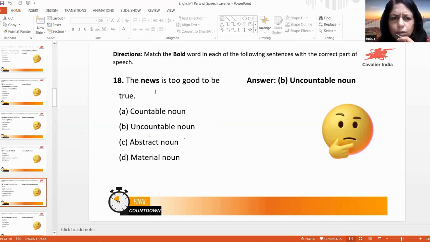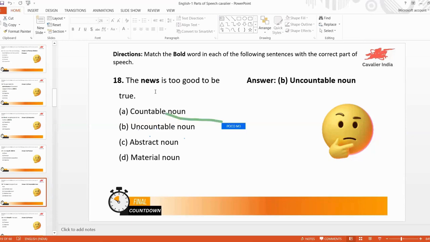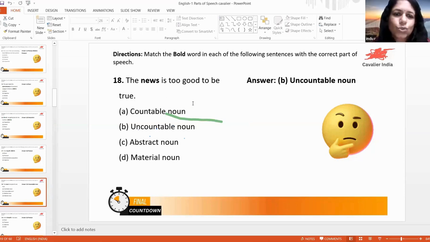News. News is uncountable. Can you tell me other uncountable nouns? News, honesty, happiness, milk, sugar, rain. All these are uncountable nouns, so you should be using only the singular verb along with them. What is true? True is actually an adjective. Is is a to be form.